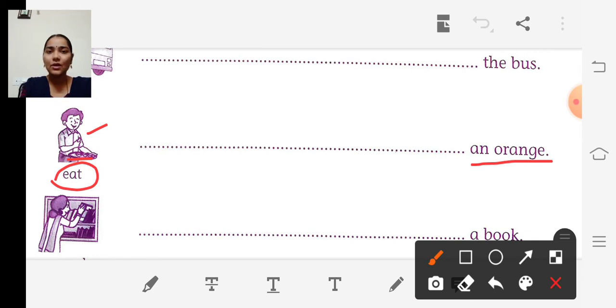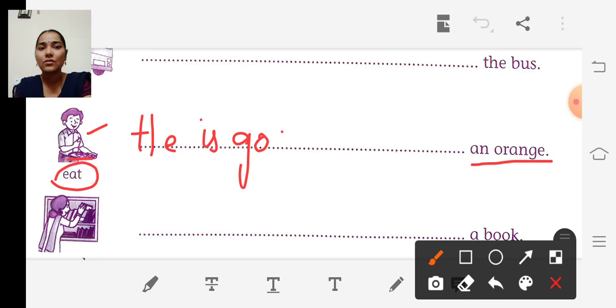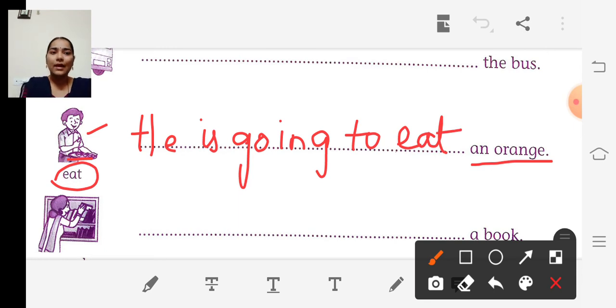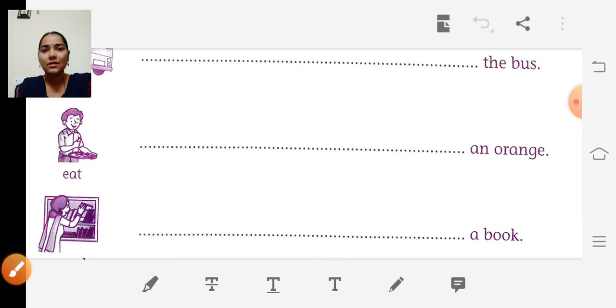He is going to eat an orange. Shall we write? He is going to eat an orange. Is it clear, children? Yes. The next one.